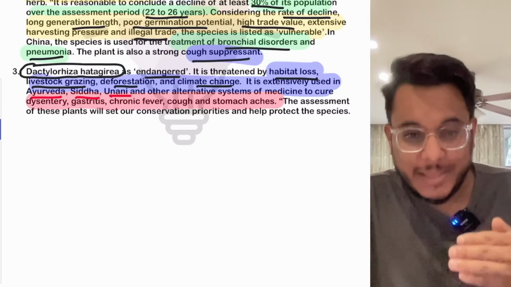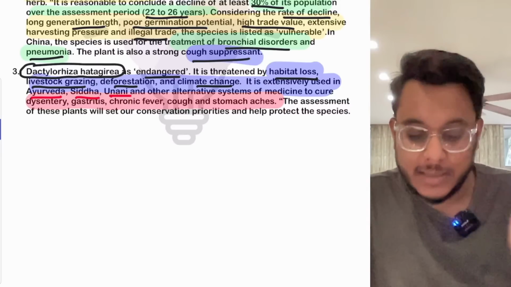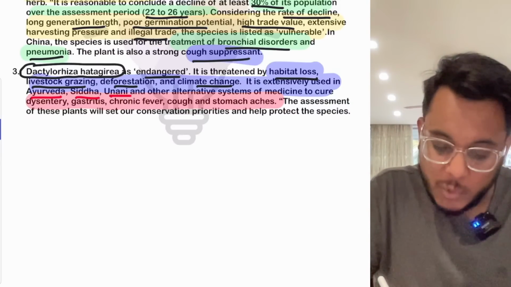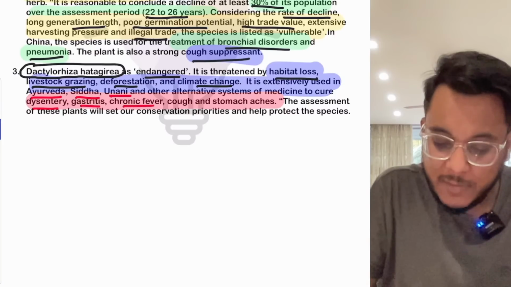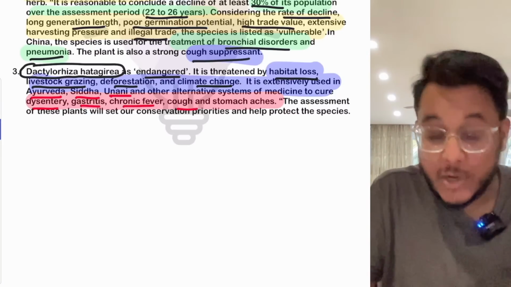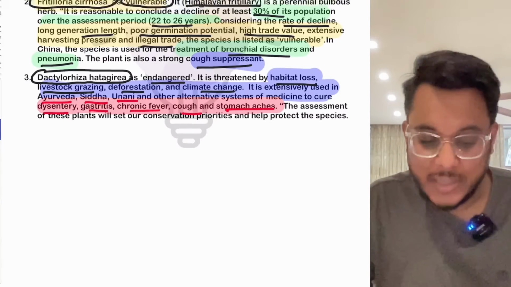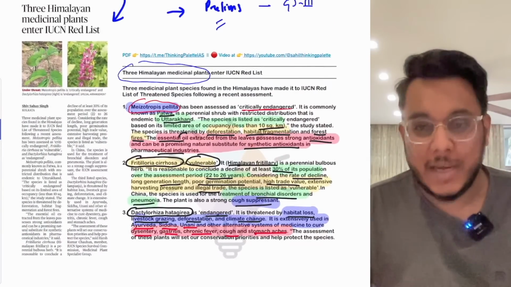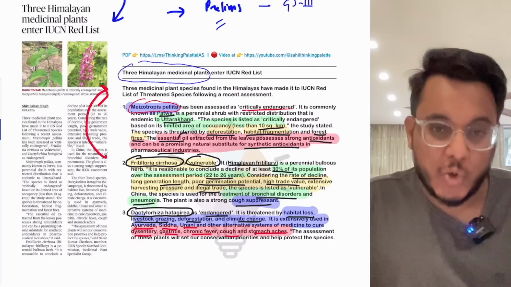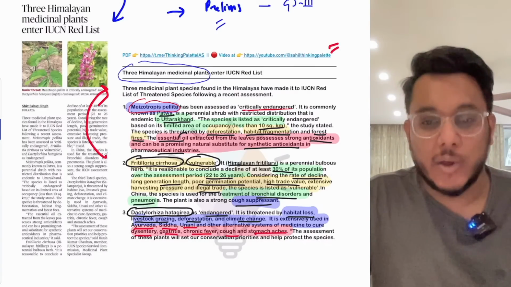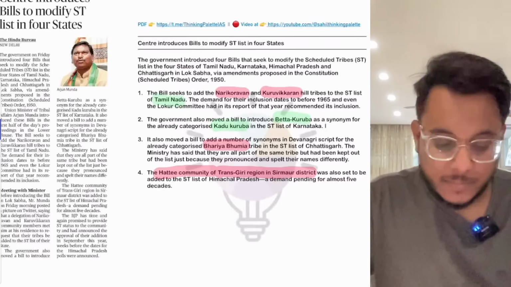So we have allopathy, and the alternative medicines apart from allopathy are Ayurveda, Siddha, Unani. They are used to treat dysentery, gastritis, cough, chronic fever, stomach aches, all these things. So these are the three species of the Himalayas that have entered into the IUCN Red List, and questions are asked on the species also. So please keep it in your mind. That is all about it. And now we'll move to the next article.